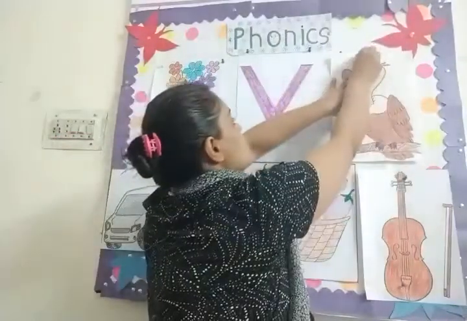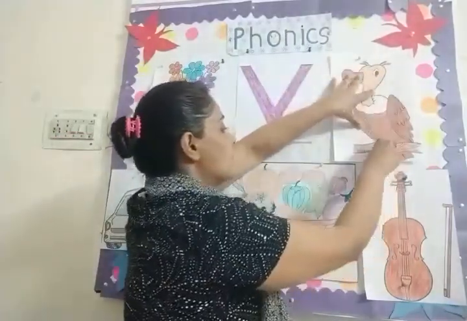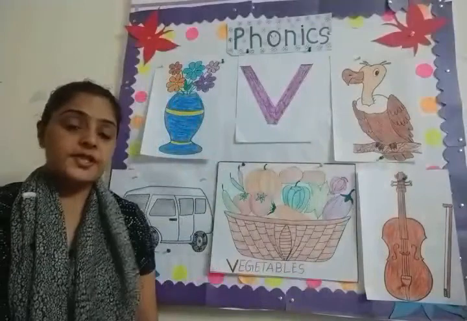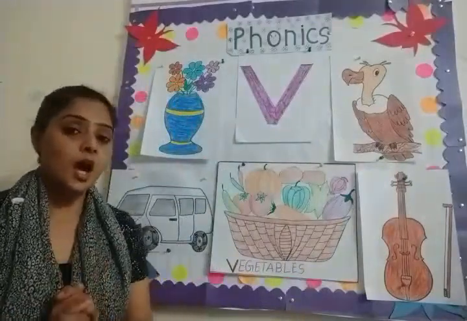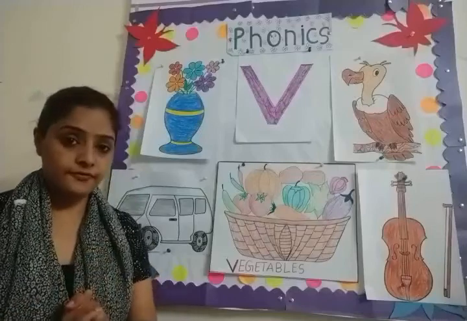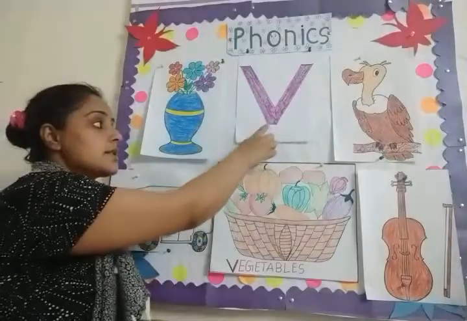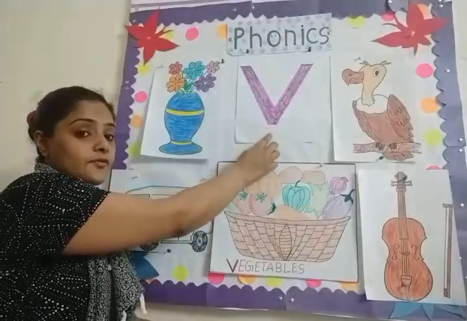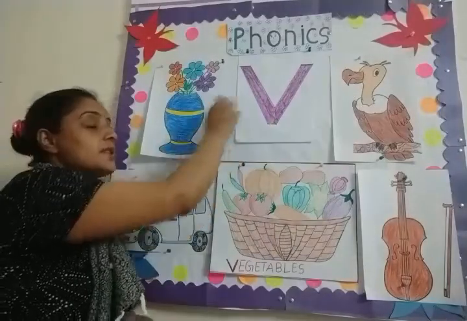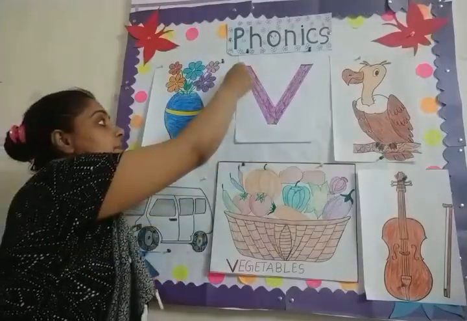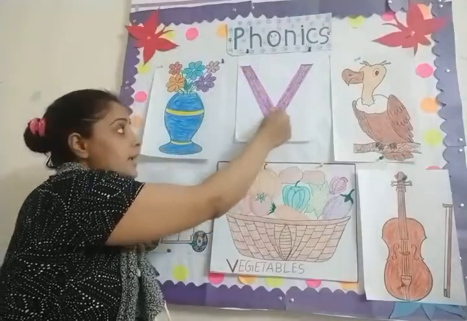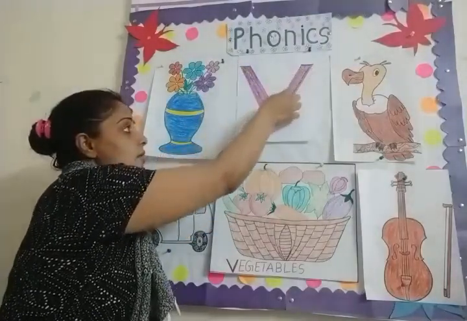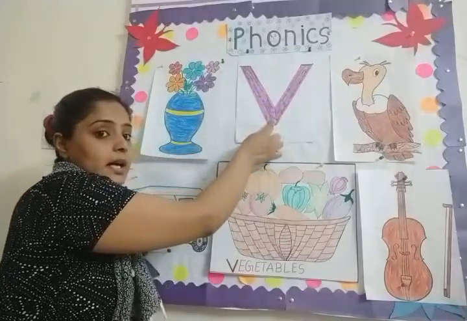Okay. So children, we have learned V sound and today we will learn how to write V sound. And this is V sound. This is very easy to write with slanting lines. Here you can see one slanting line and then one more slanting line.